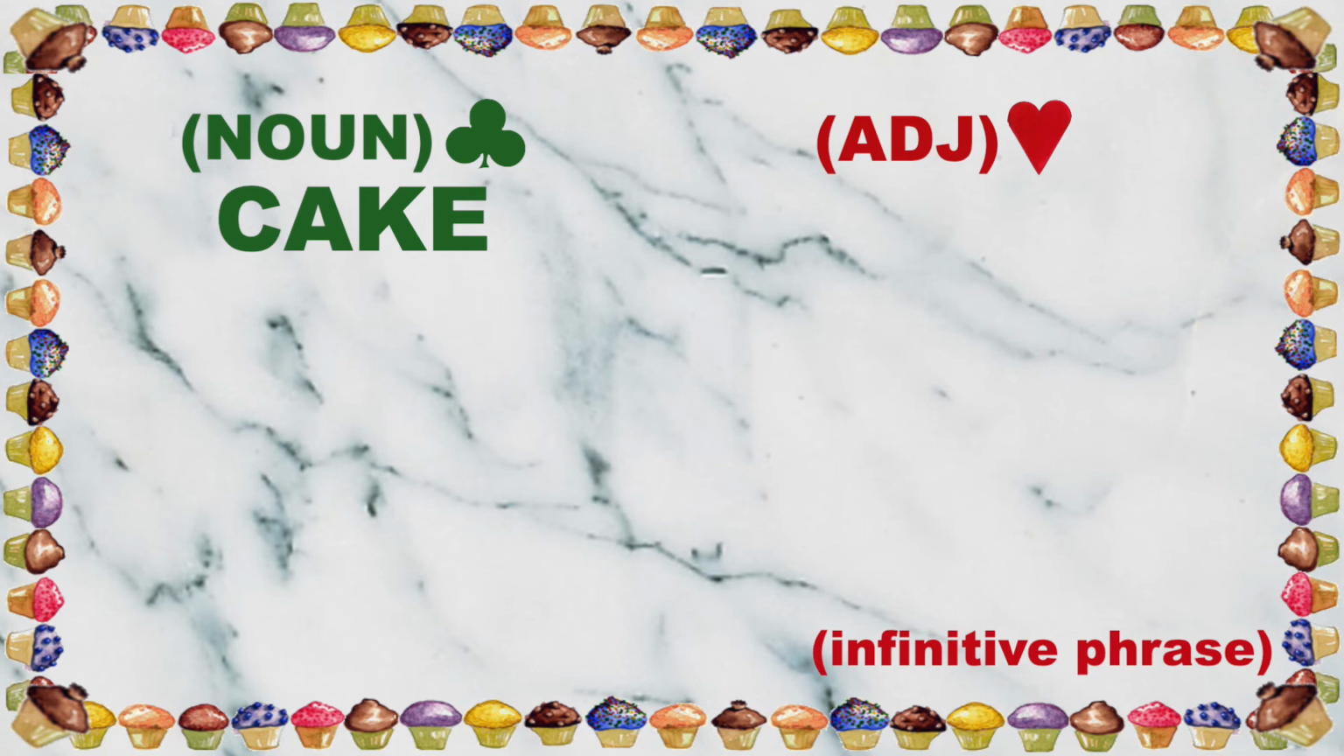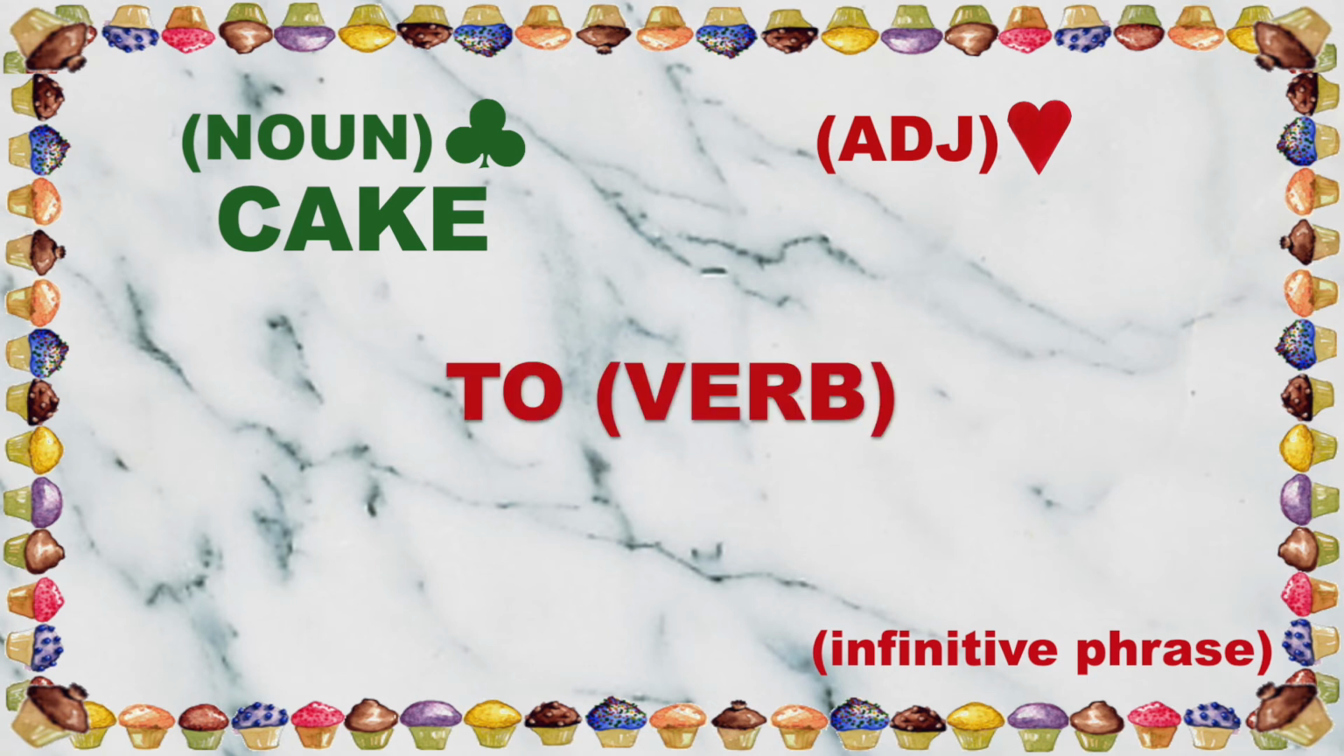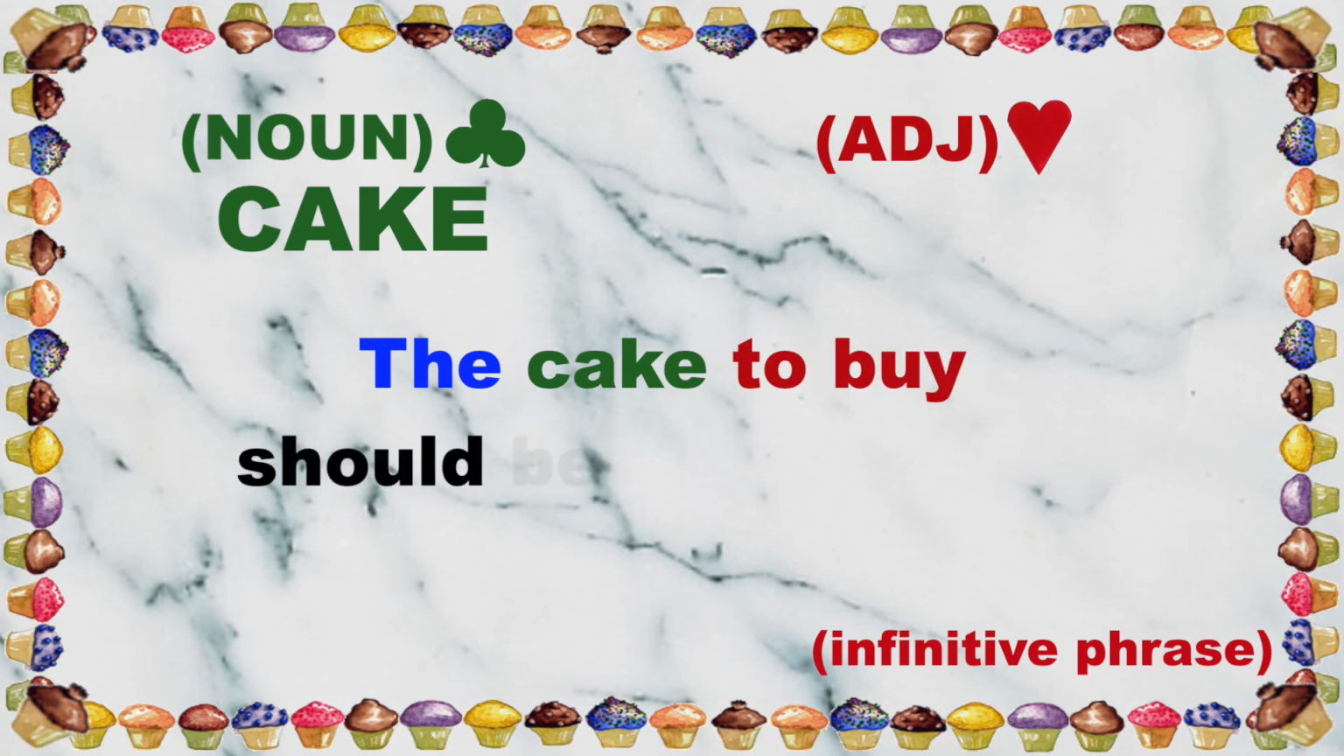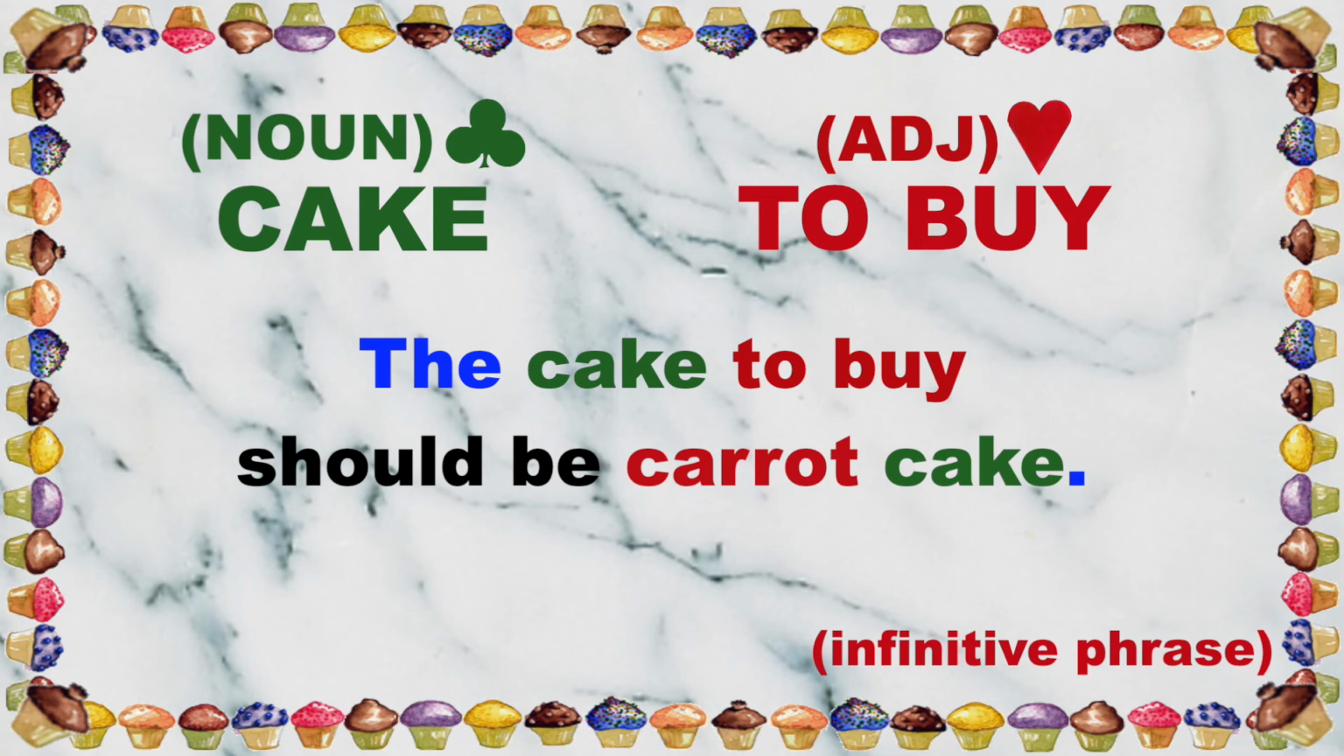The infinitive phrase consists of the word to followed by a verb. This combination of words prevents the verb from acting like a verb by carrying out an action. An infinitive phrase follows a noun and clarifies or describes the noun. Then, this infinitive phrase acts as an adjective. Like prepositional phrases, infinitive phrases may include extra words. The cake to buy should be carrot cake. Cake is the noun. To buy is the adjective infinitive phrase following the noun cake.